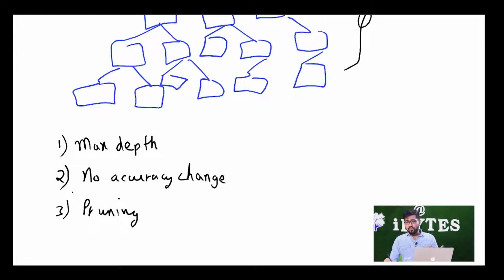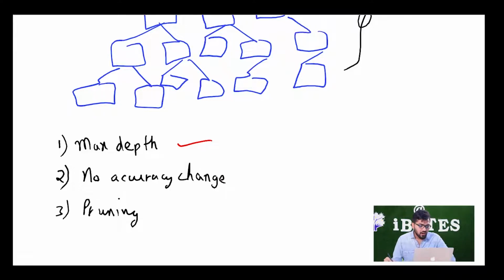So max depth, as I already said, we will be limiting the depth to let's say 3 or 4 or 5 or 6, whatever we want. But the problem with this is that we won't actually know when the accuracy starts to shoot up. Let's say accuracy in the beginning was just increasing from 0.5 to 0.55 to 0.66, and later on, after a depth of 6 or 7, it suddenly jumps from 0.7 to 0.9. We don't know about that. So we cannot just set the max depth because we don't know when it's going to shoot up. This is the problem with max depth, that in some cases it just might not work.